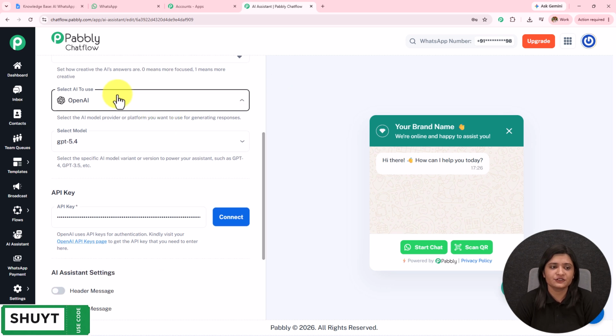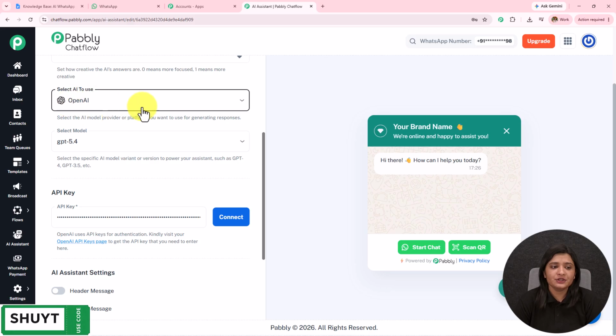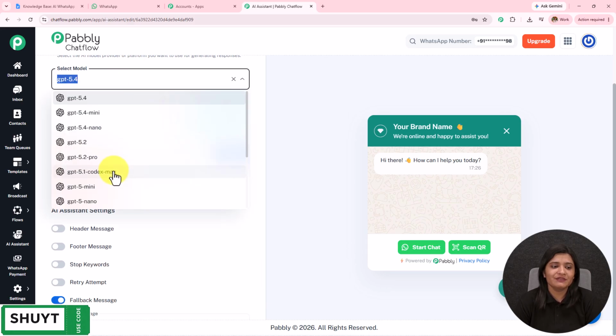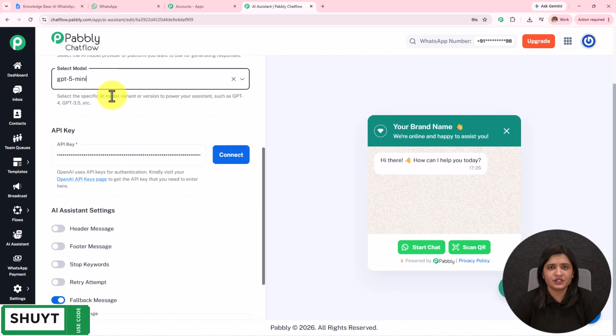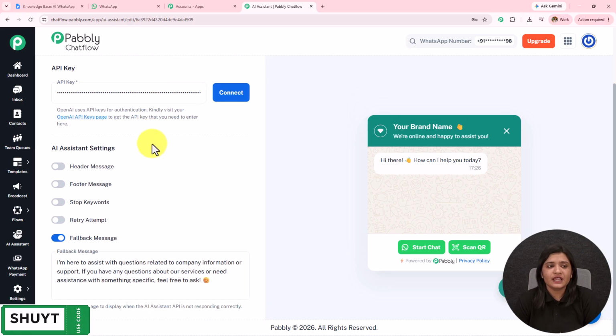I'm going to keep it as 0.7. The AI to use will be OpenAI. The model will be GPT-5 mini. You can select this according to the requirement again. And whatever AI you have chosen, you have to enter the API key to build the connection.